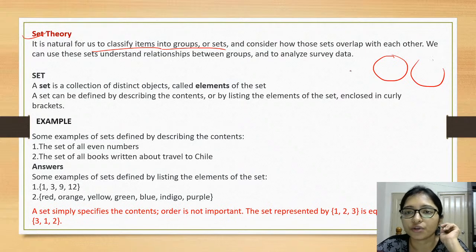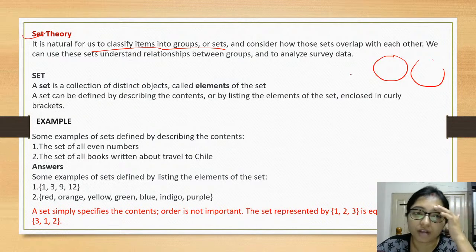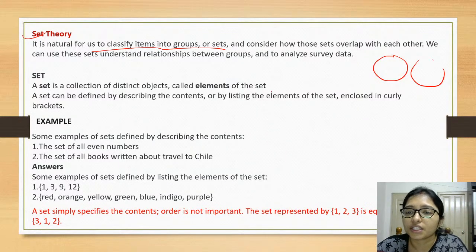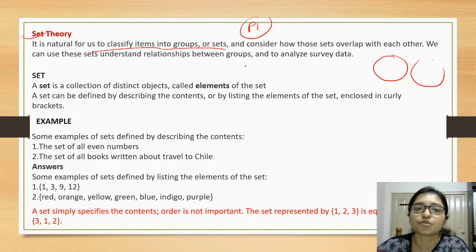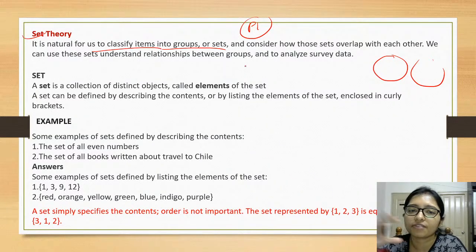Mainly we are doing set theory using Venn diagrams, because a Venn diagram is very good to solve any question of set theory. And set theory is not only for paper 2, it is important for paper 1 also, because so many questions you can solve using Venn diagrams and the formulas of set theory. Even if you are preparing for GATE or any other competitive exam like PhD entrance, there also set theory is very important. So try to clear your concept of set theory. It will be helpful in different ways.